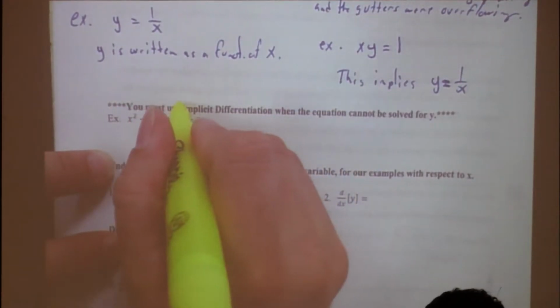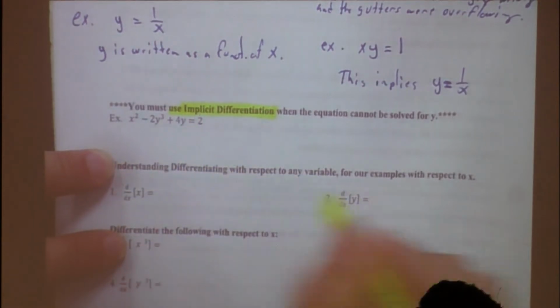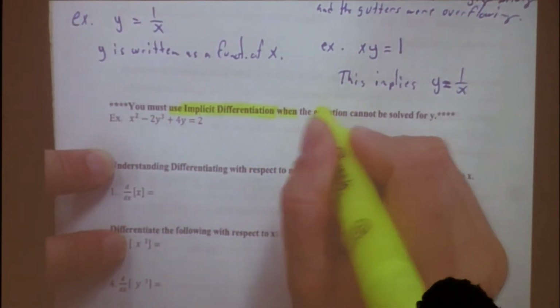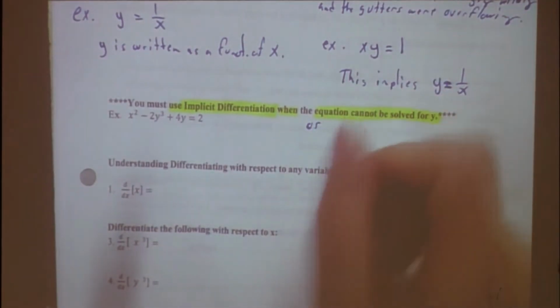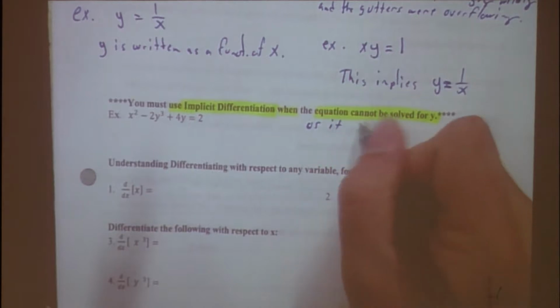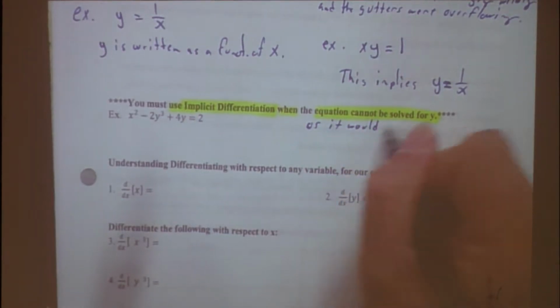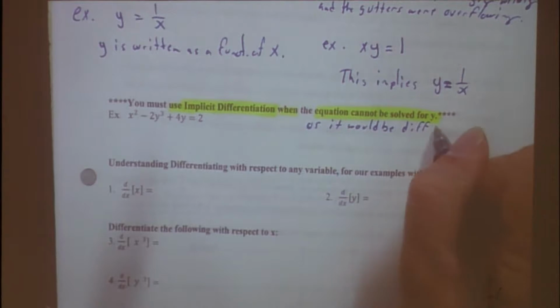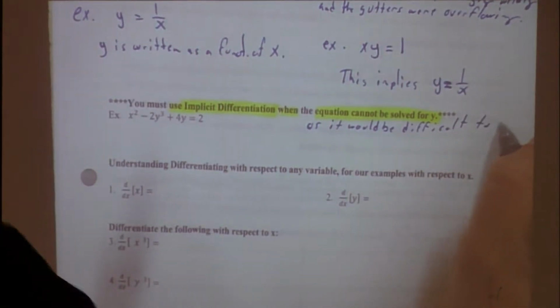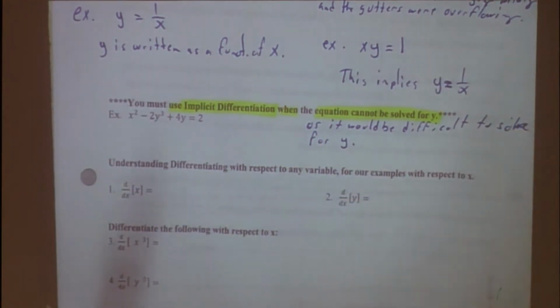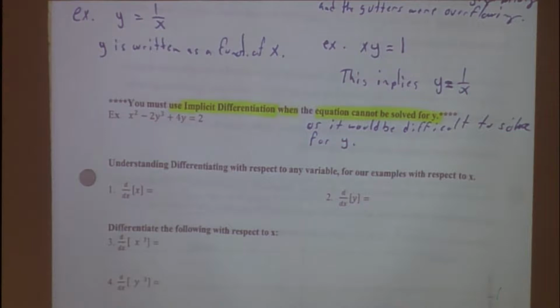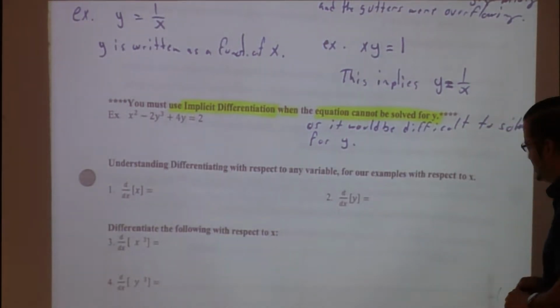So you're going to use implicit differentiation when the equation cannot be solved for y, or it would be difficult to solve for y. Not necessarily that we can't solve for y in that problem, but it would just be difficult. And the answer we would end up with would not be something nice. That makes any sense?